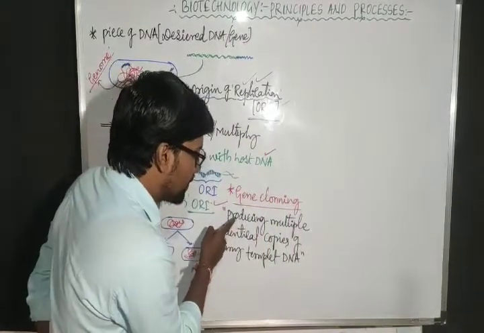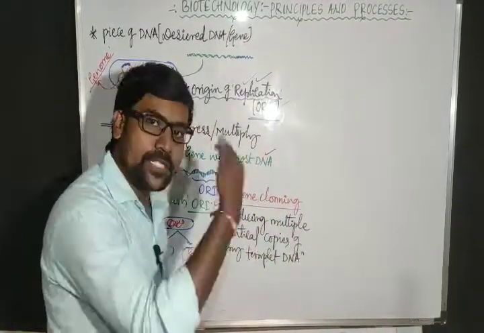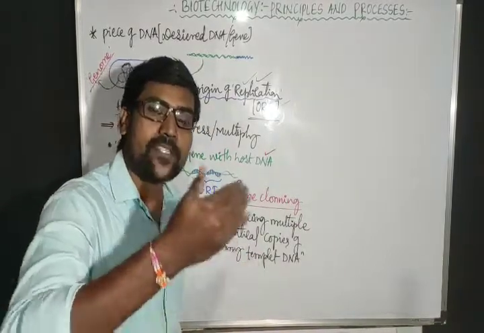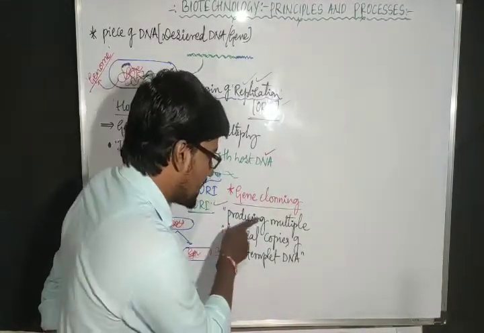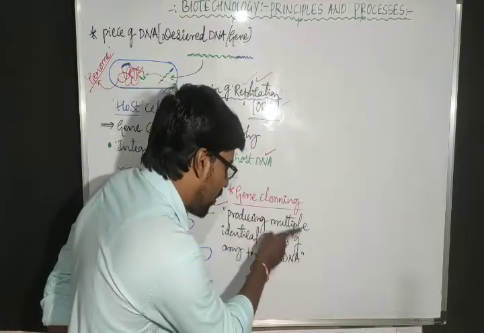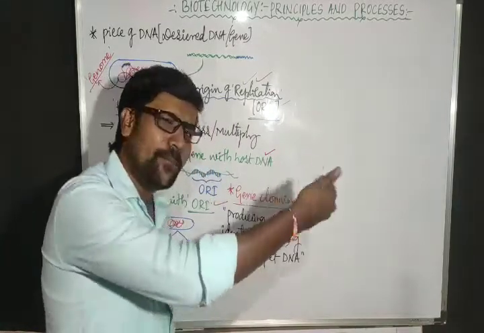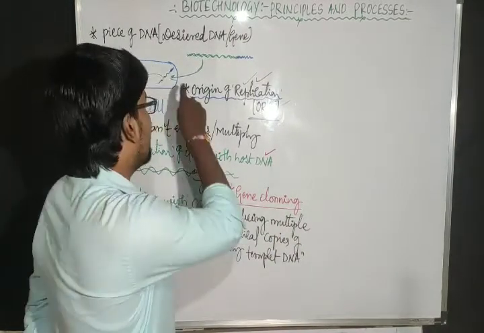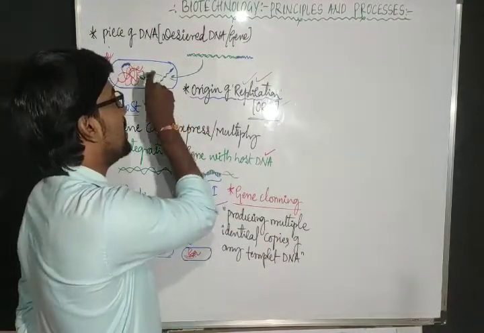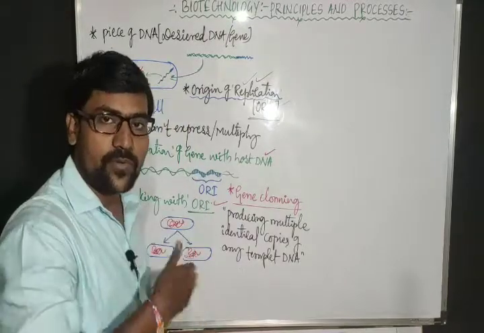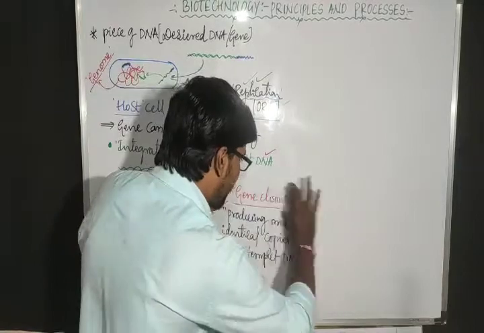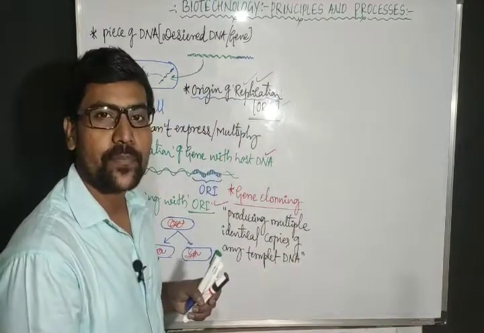Gene cloning means producing multiple identical copies, all the gene copies being the same, of any piece of DNA, any template DNA. Here the piece of DNA is this gene, and we want to produce many copies. That process we refer to as gene cloning.